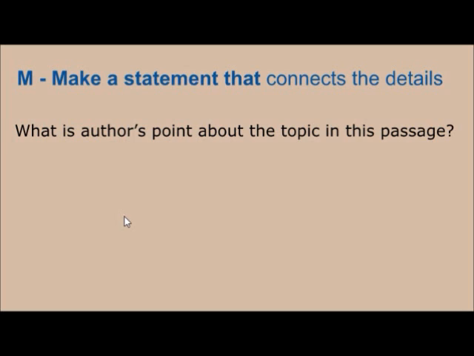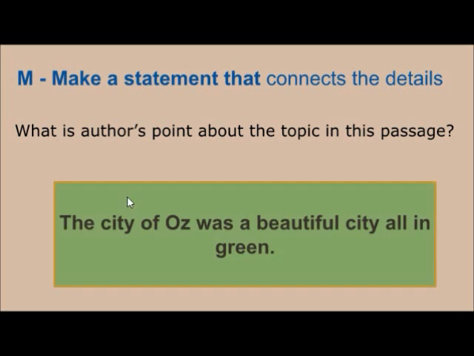And then I need to make a statement that connects the details using my own words, bearing in mind that what I'm looking for is the main idea. So this is the author's point about the topic in this passage. So what is the author's point about the city of Oz? And I came to the conclusion of this statement. The city of Oz was a beautiful city all in green. Okay, that's my implicit main idea.